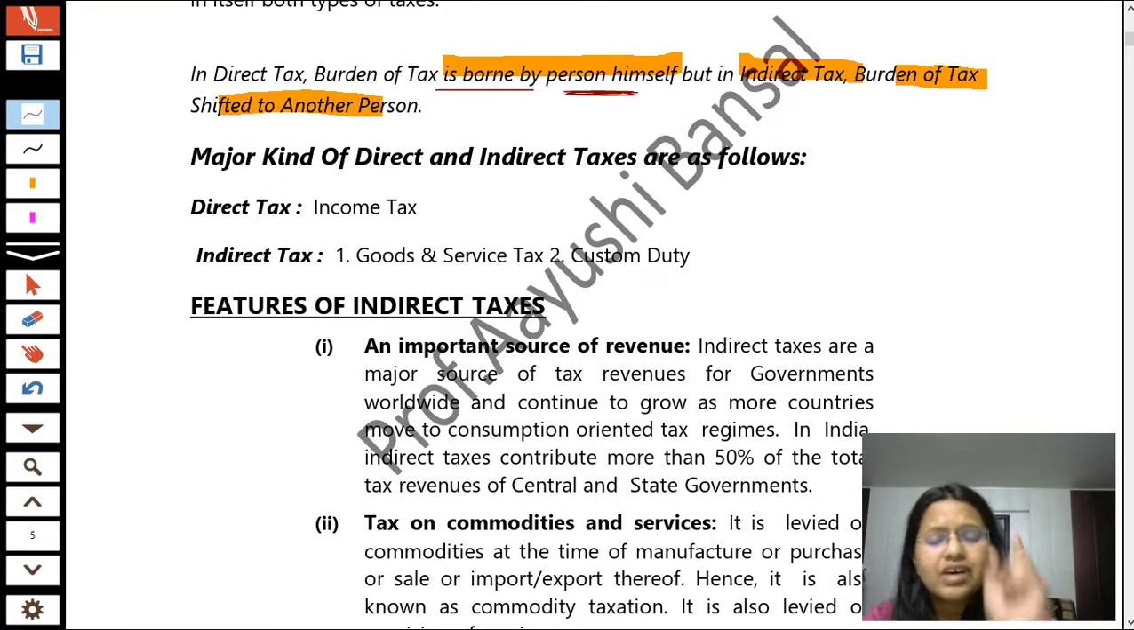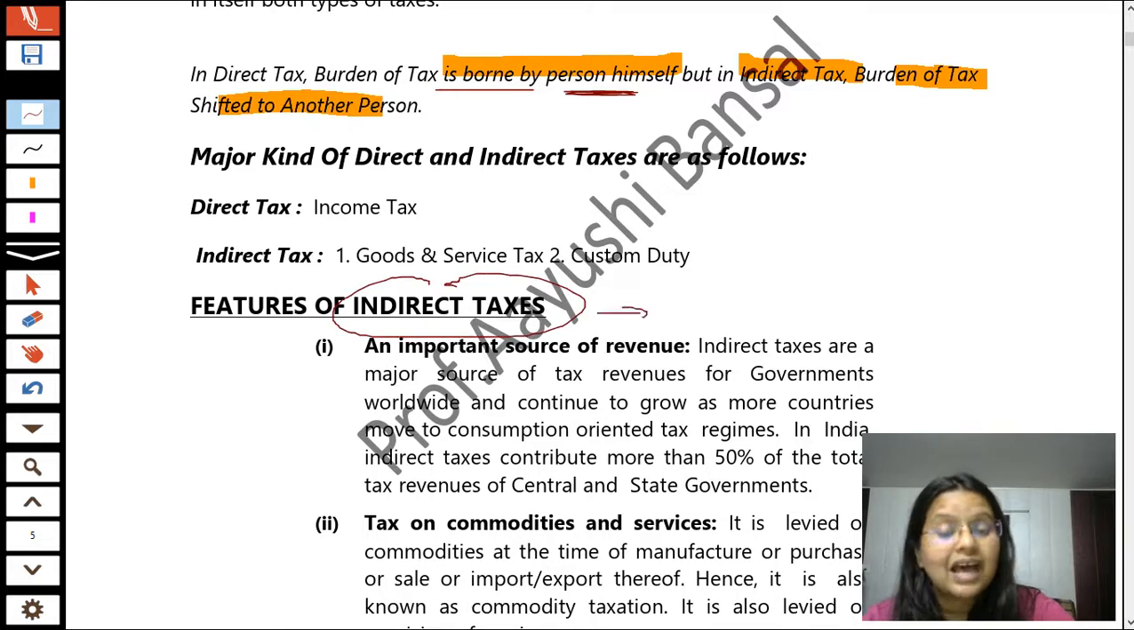So the very first feature of indirect taxes is that it is an important source of revenue to the government. Because every person goes to the market to purchase something, and if they are purchasing, they have to pay GST. GST is a complete indirect tax. The very important part is they are asking about the features of indirect taxes, which means both taxes, GST as well as custom duty.